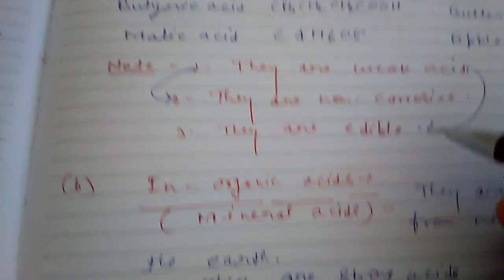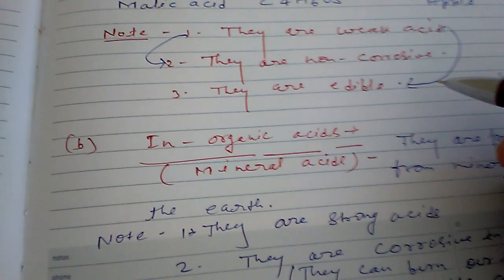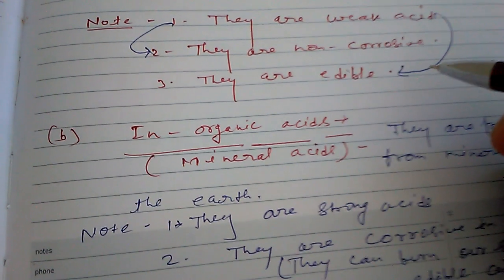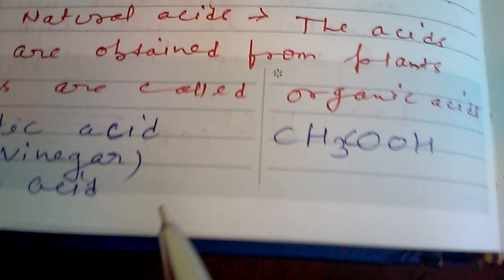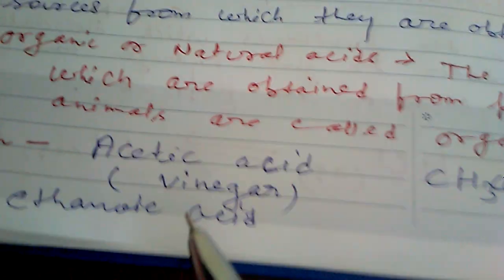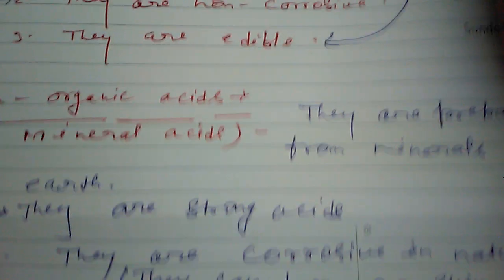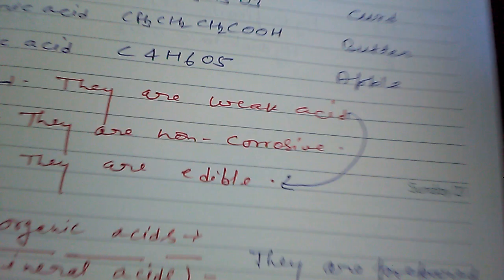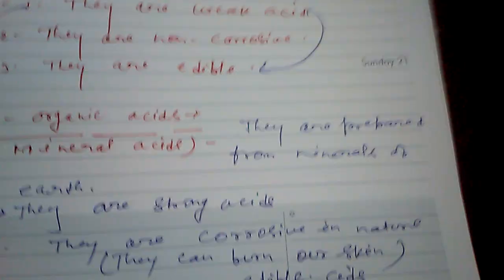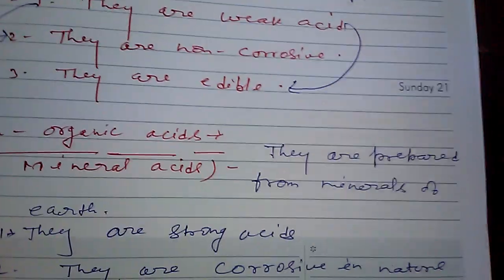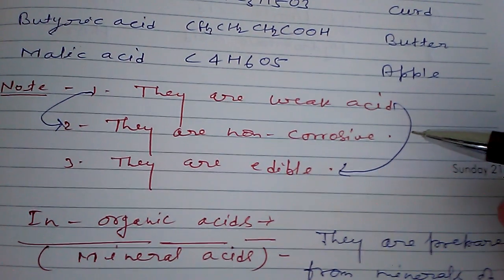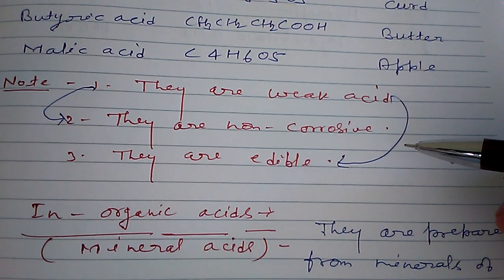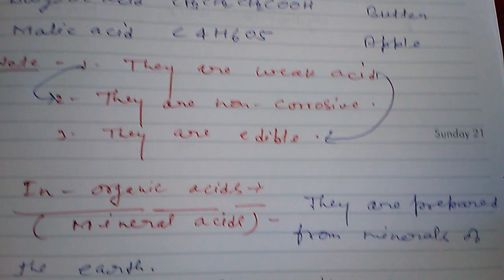Here is one example of an organic acid which we are using in our food, that is acetic acid or vinegar, already given to you. This acetic acid, vinegar, is used as a preservative, as a flavoring agent, and in pickles, jam, jellies, and other Chinese foods. So there are 3 points to remember. They are weak acids, they are non-corrosive, they are edible acids.